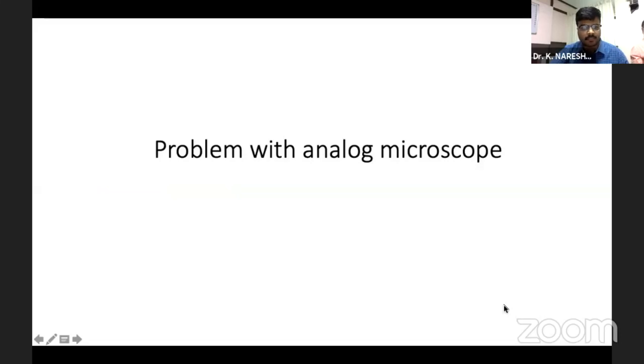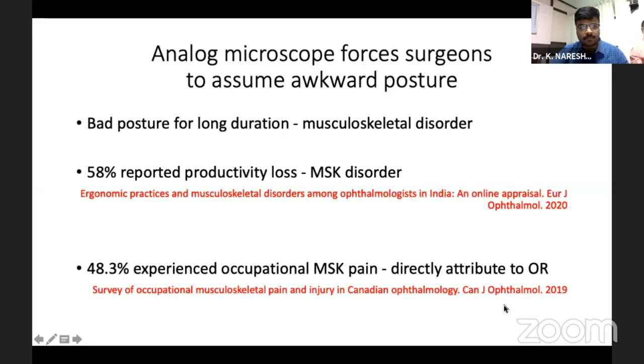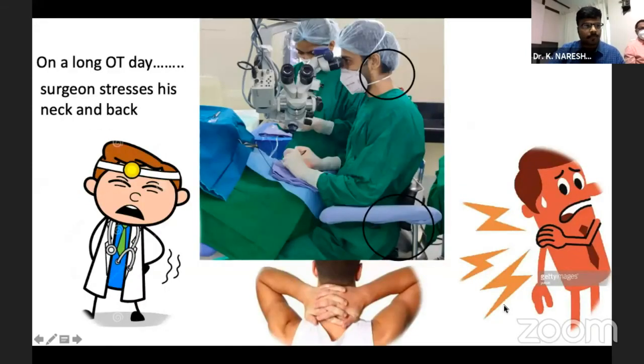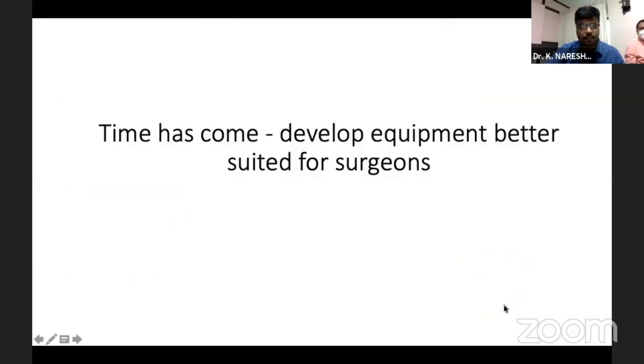So what is the problem with the analog microscope? The analog microscope forces the surgeon to assume an awkward posture. Awkward posture for long durations will lead to musculoskeletal disorders. Around 58% of people have reported productivity loss due to musculoskeletal disorders. In another survey, around 48% of surgeons experience occupational musculoskeletal pain, which they directly attributed to the OR. On a long OT day, the surgeon puts a lot of stress on his neck as well as his back, resulting in chronic back pain, neck pain, shoulder pain.